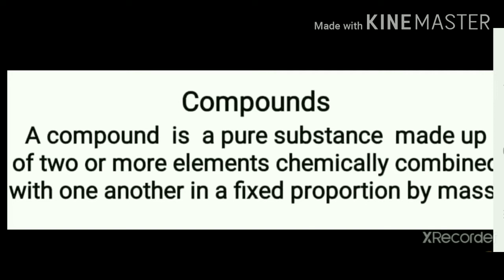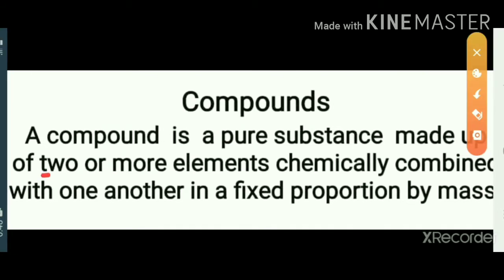A compound is a pure substance that is made up of two or more elements chemically combined with one another in a fixed proportion by mass. Simply we can say that compounds are made up of two or more elements combined together in a fixed ratio. Okay, two or more elements combined in a fixed ratio are called compounds.